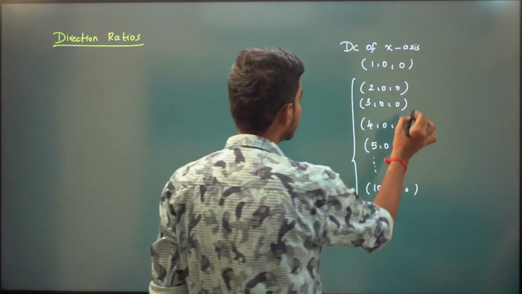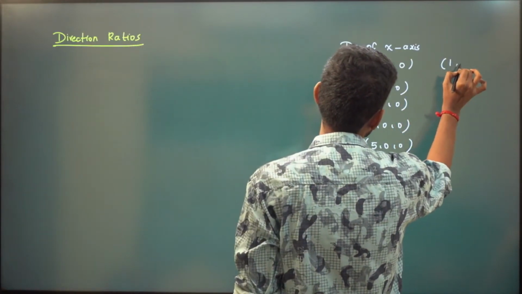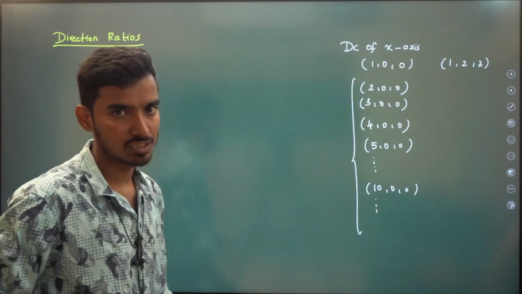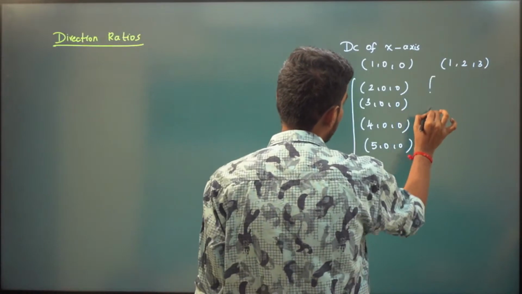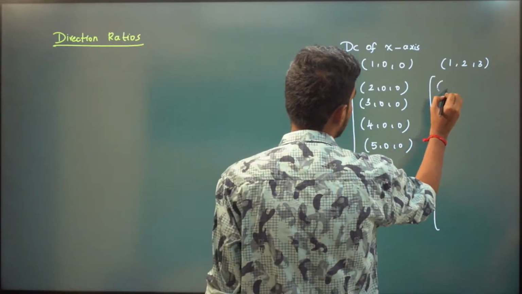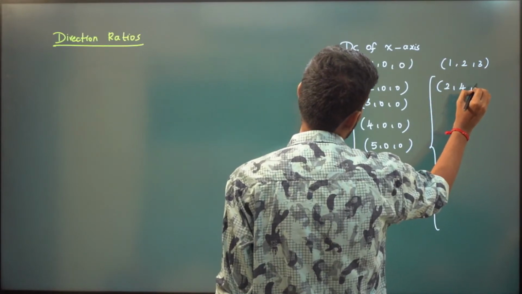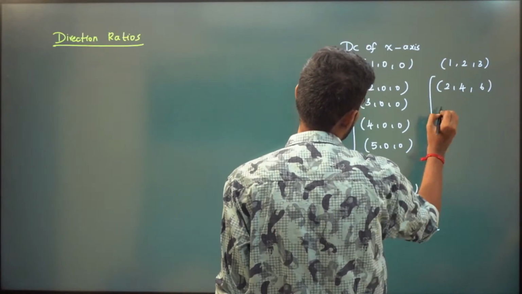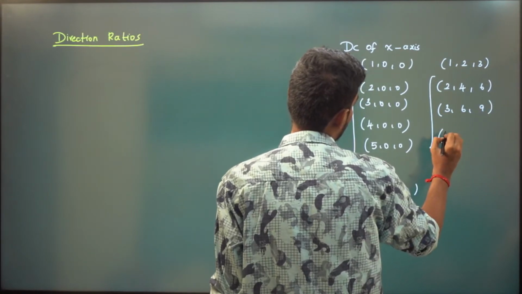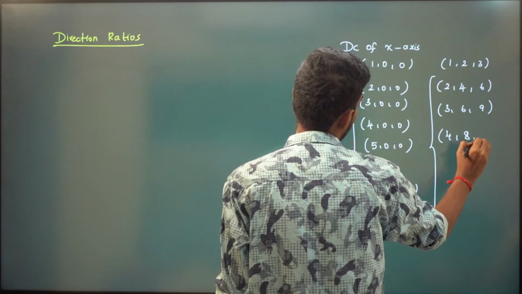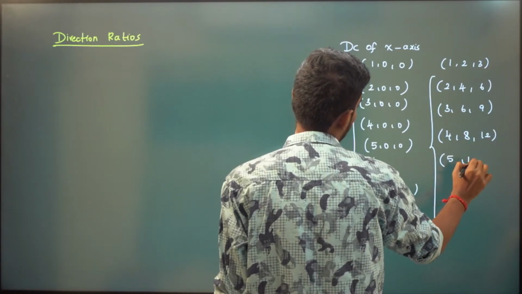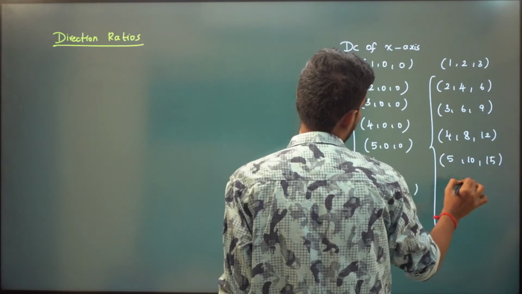And similarly, suppose you have a direction cosine like 1, 2, 3. I'm going to write down some list of tuples now: 2, 4, 6; 3, 6, 9; 4, 8, 12; 5, 10, 15.